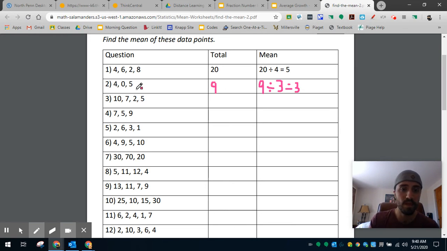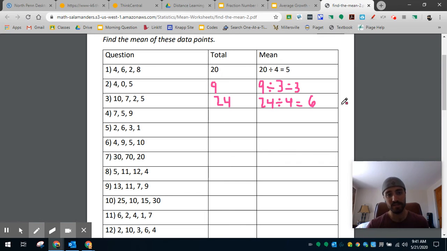Let's do one more. So for this data set, 10, 7, 2, and 5, we want to find the mean. So our first step is to add everything up and to find a total. 10 plus 7 is 17, plus 2 is 19, plus 5 is 24. So we have a total of 24. And in order to find the average or the mean, we do the total divided by how many things there are. So the total was 24, and we're going to divide that into those 4 numbers. And 24 divided by 4 equals 6. So the average here is 6.